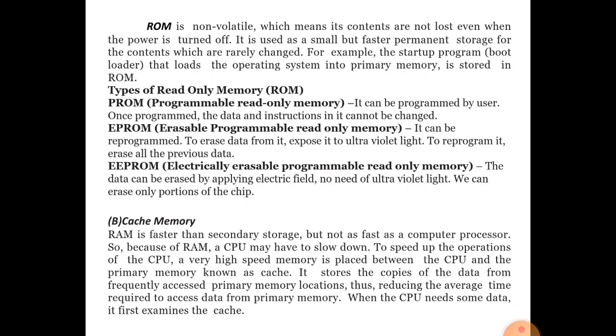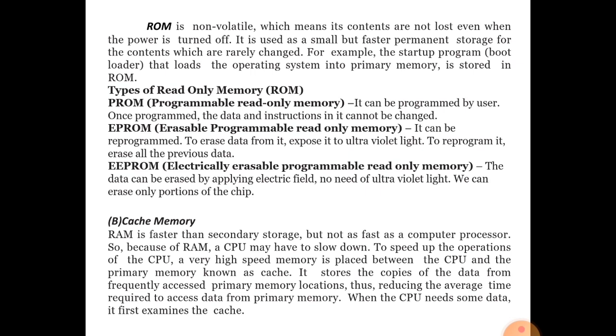Now, what is ROM? ROM is non-volatile. The difference between RAM and ROM: RAM is volatile and ROM is non-volatile, which means its contents are not lost even when the computer is turned off. It is used as a small but faster permanent storage for contents which rarely change, for example, the startup programs.